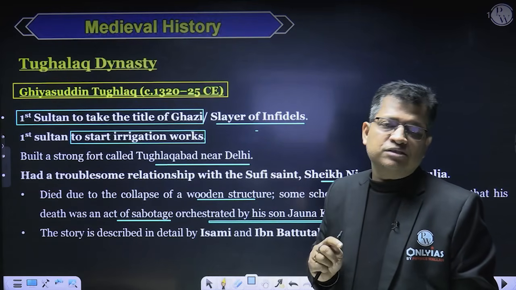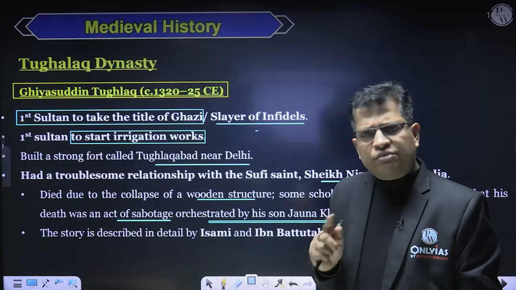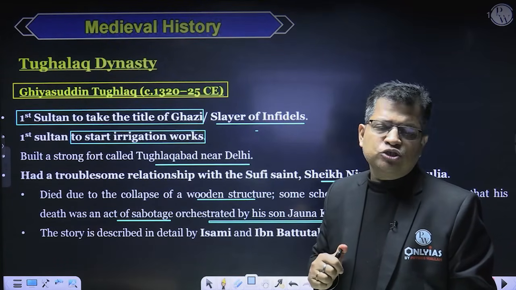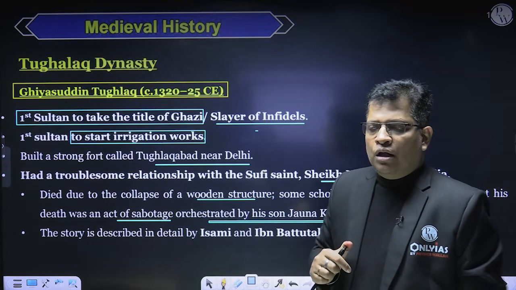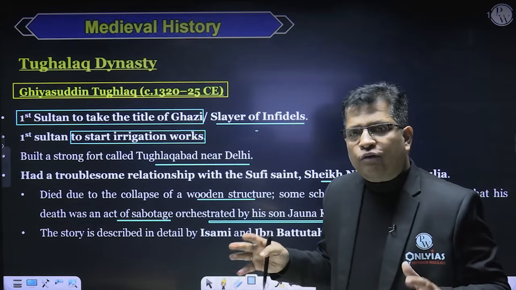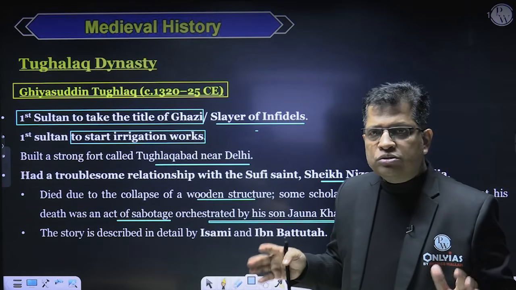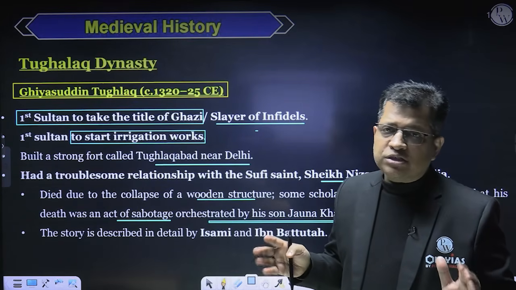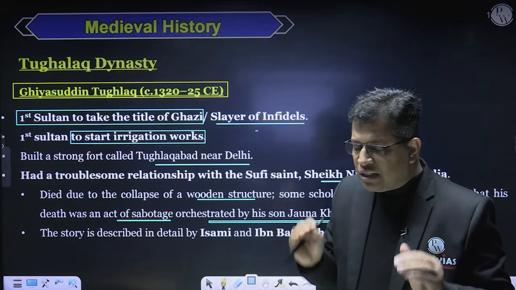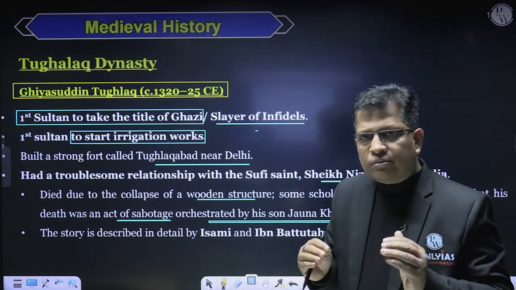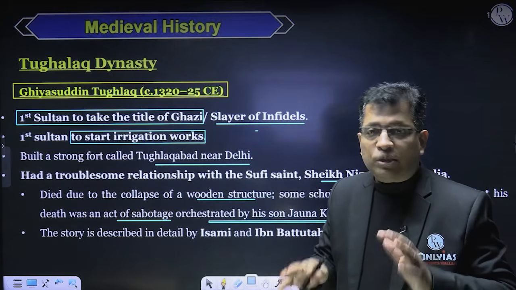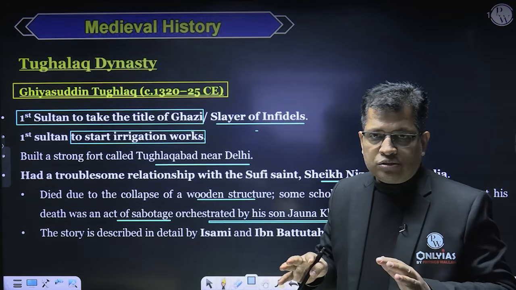And the second is that it was not the conspiracy of his son Jana Khan. Rather, there was a huge army of elephants, a good number of elephants in his army, right? And when the elephants keep on moving, the earth trembles and shocks.